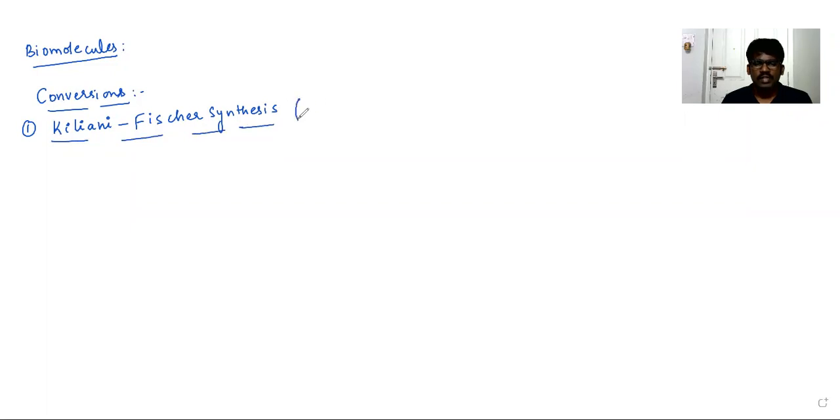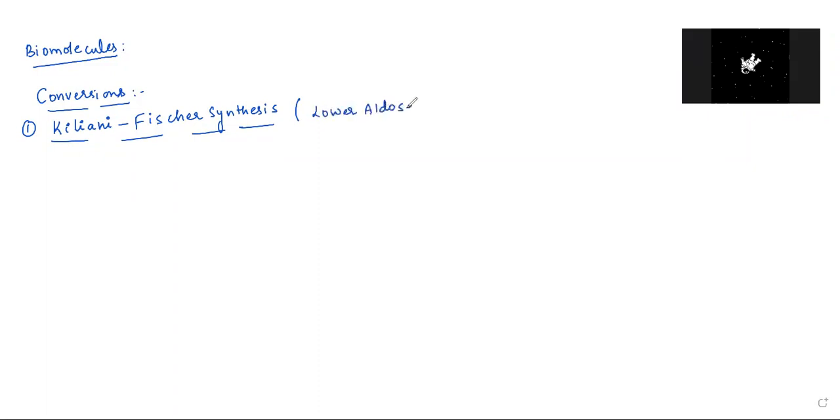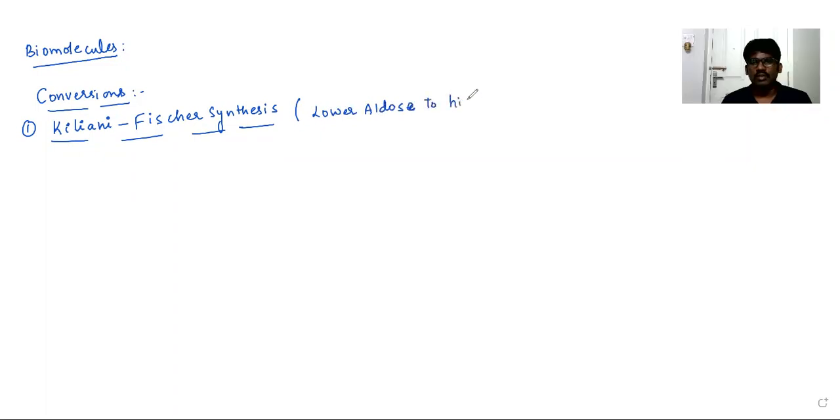By using Kiliani-Fischer synthesis, children, a lower aldose can be converted into a higher aldose. How can it be done? Let's take an example of a lower aldose.